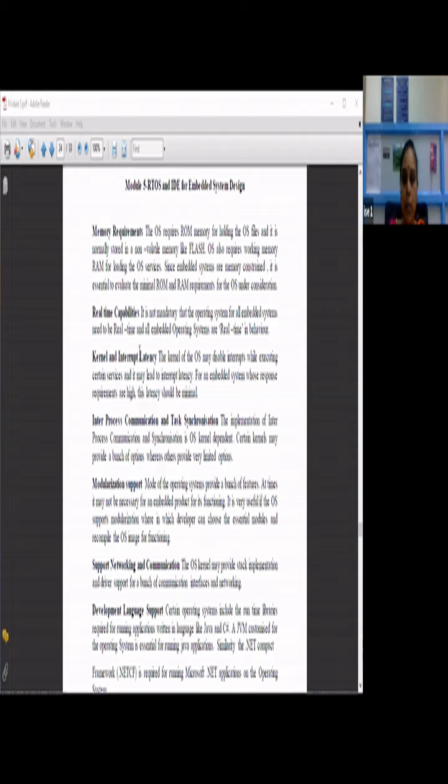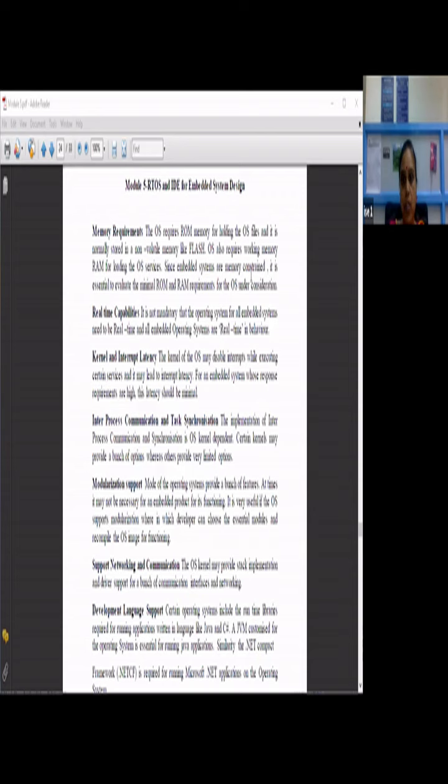The operating system requires ROM memory for holding the OS files, and it will normally be stored in non-volatile memory like flash. You'll be using flash memories in which your operating system will be stored. It also requires working memory, RAM, for loading the OS services. You have to have loaders, linkers, and all those things to load the operating system, and those will be present in the RAM.